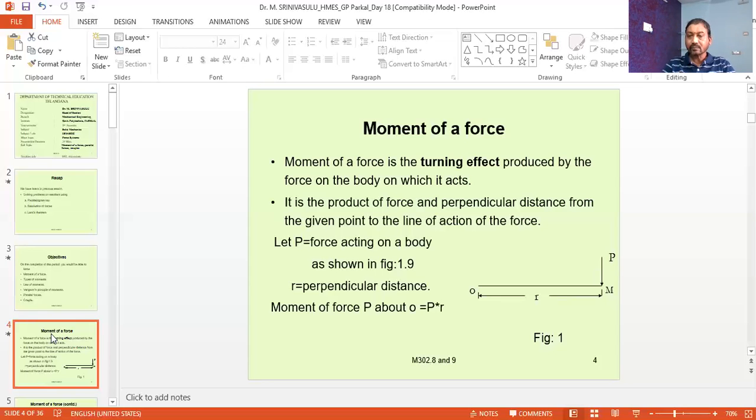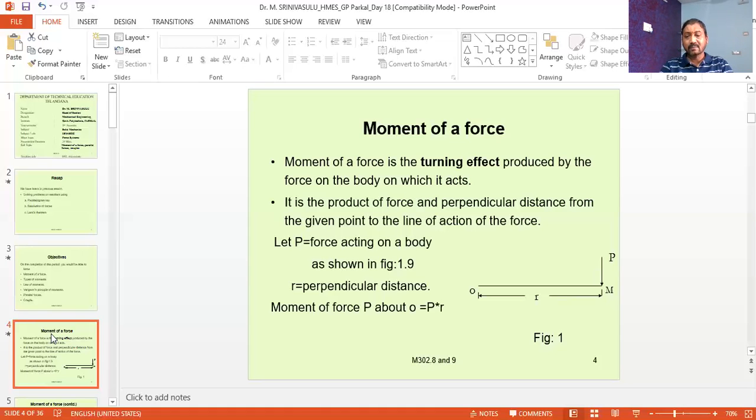Now the product of the force and the perpendicular distance between the fulcrum and the point of application is called the moment of a force.